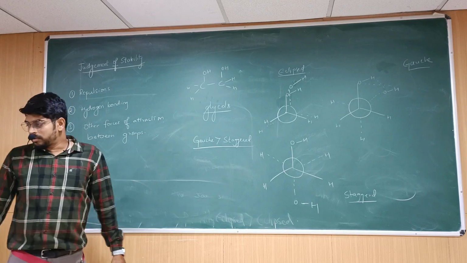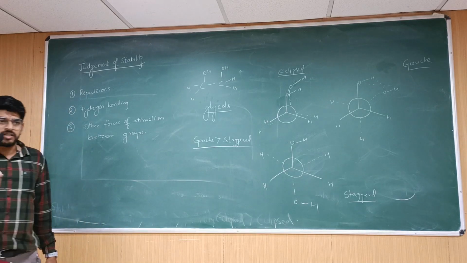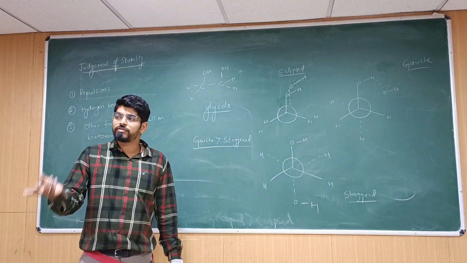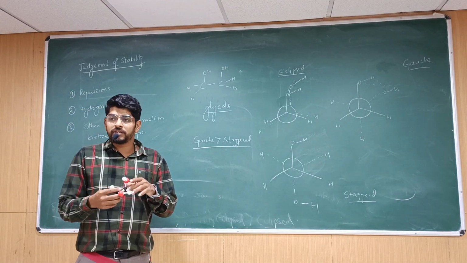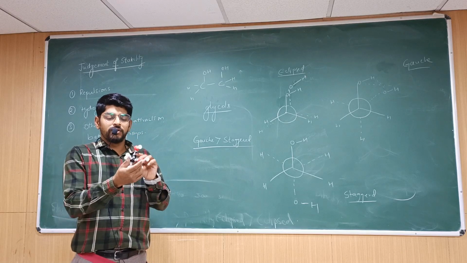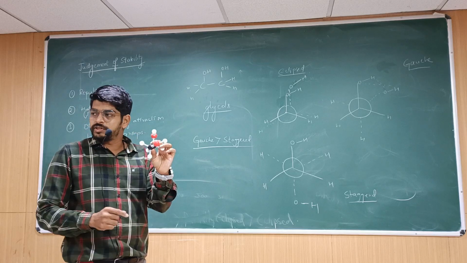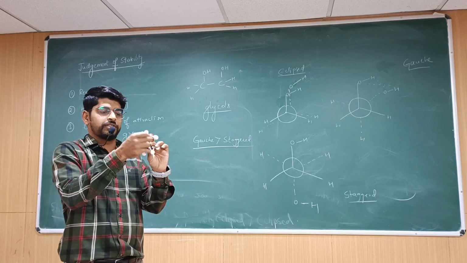Now, this molecule is nothing but an ethane, but instead of one hydrogen there is OH, and on the second carbon atom, instead of the other hydrogen there is OH. So that is what I am showing in the molecule here. Instead of hydrogen, the red atom is oxygen. Oxygen is connected to H.